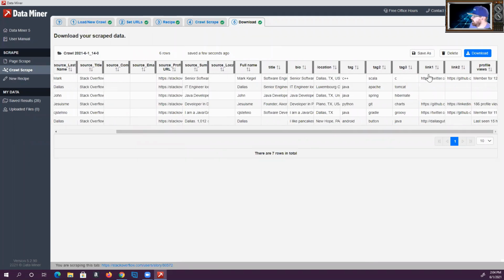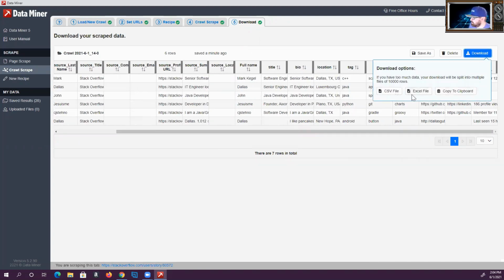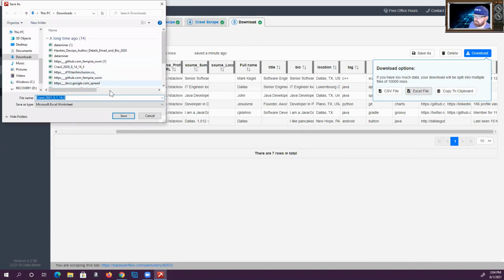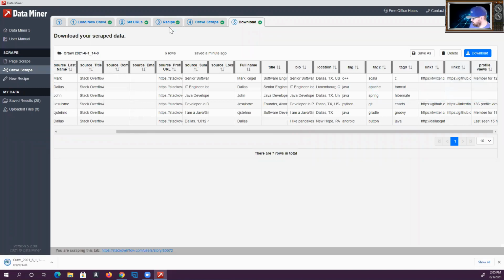data set. And again, I get their GitHub profiles, their Twitter profiles. I got a LinkedIn profile here. I actually just pulled the top 2, but I can go in and refine this a little bit more. Download it to Excel file. I don't know what's in there.